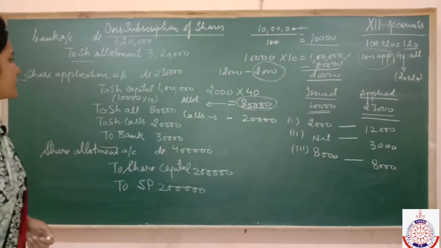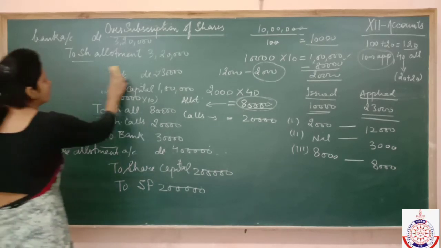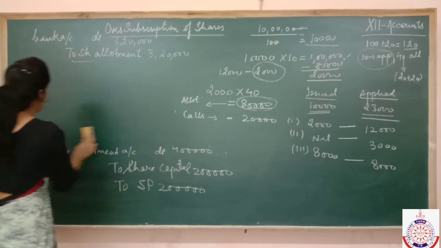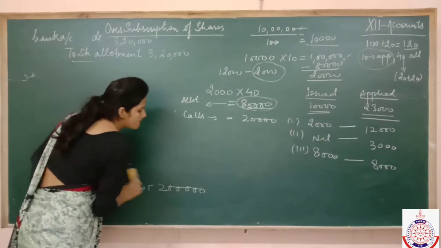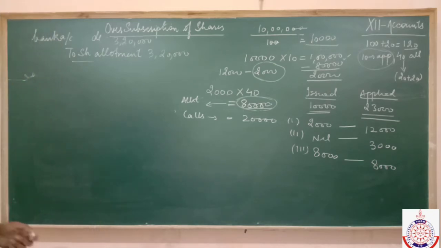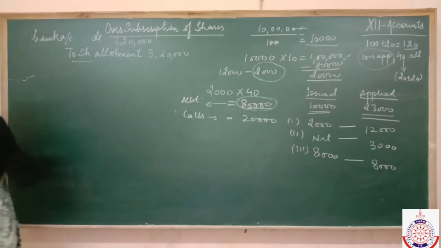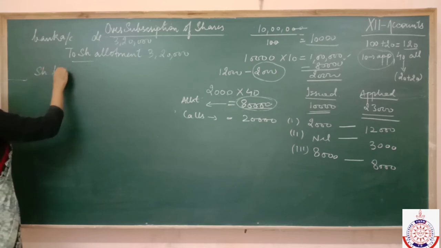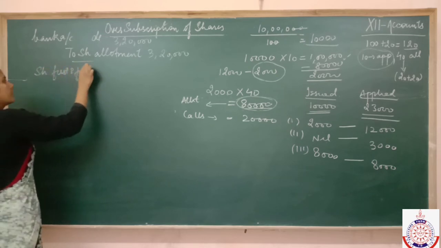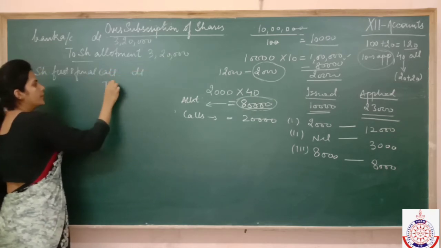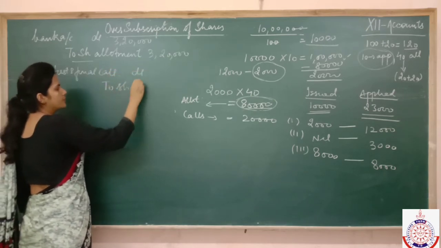Now move to the next entry for the call. Now see, entry for the call. Share first and final call debited to share capital.